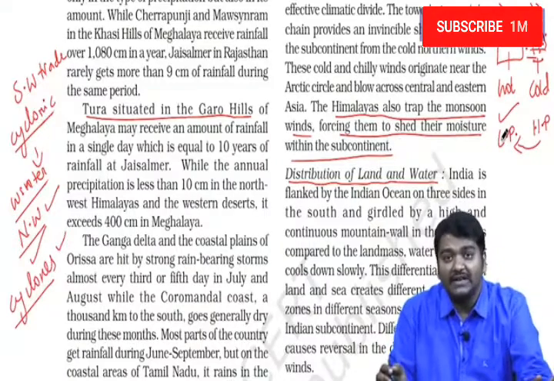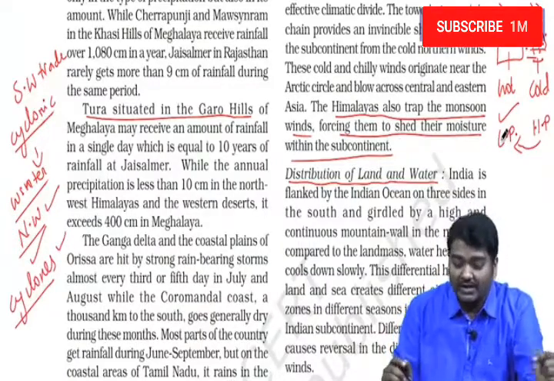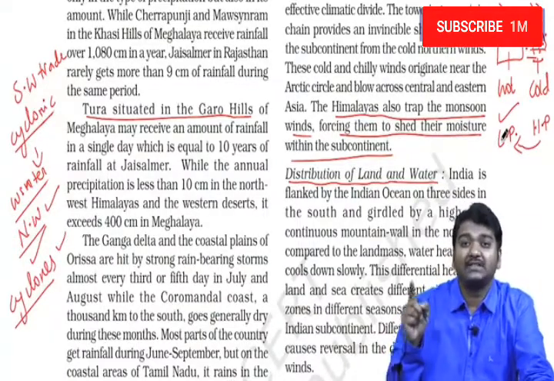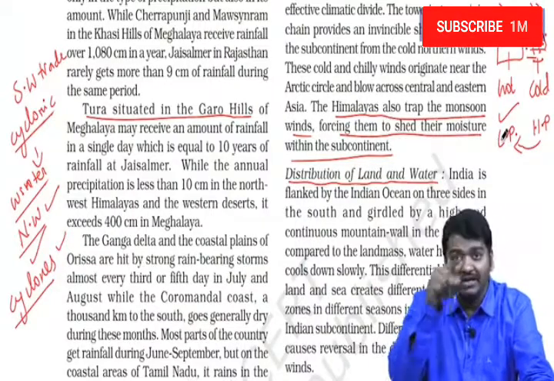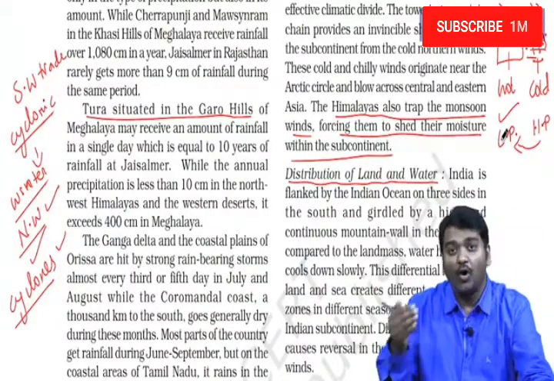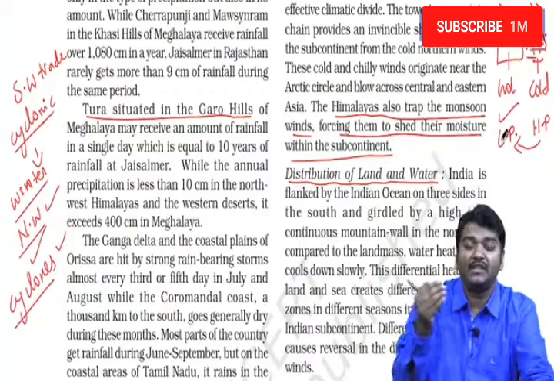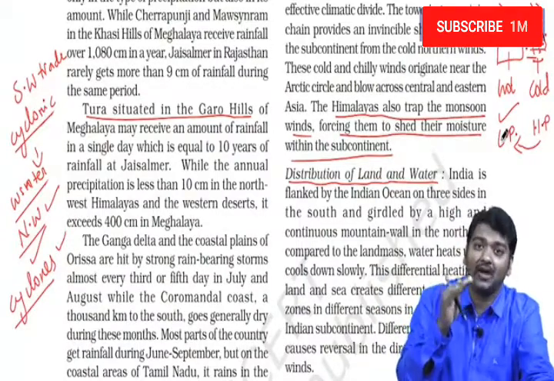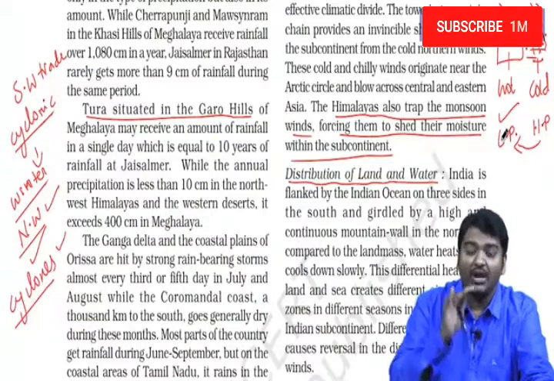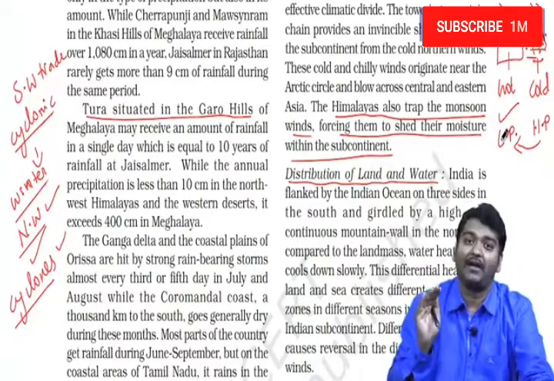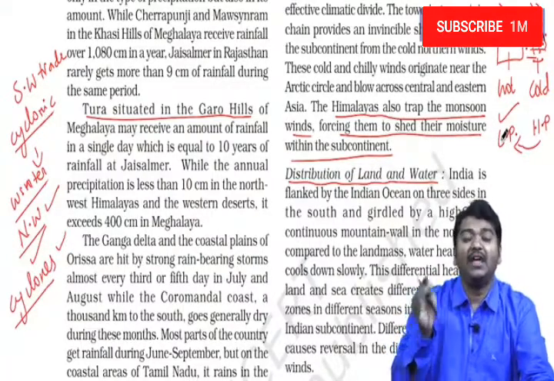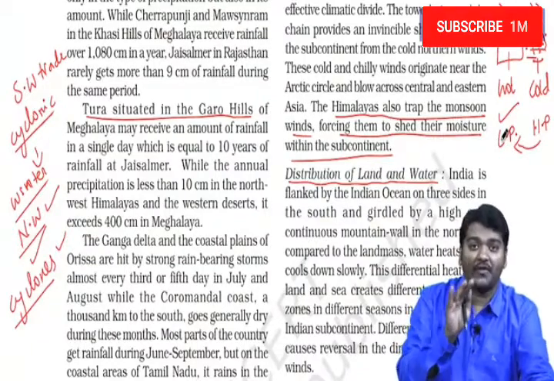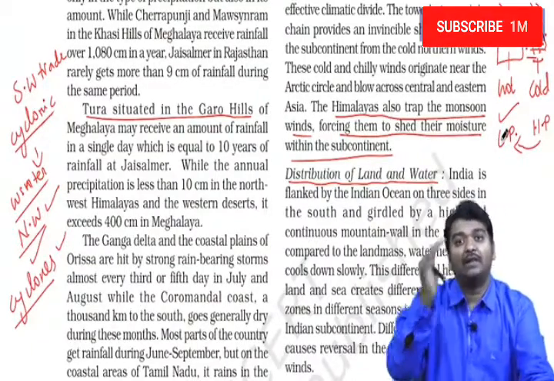And it is considered as one of the major factors that in summer, when the sun's rays are falling vertically on the Indian mainland, the ocean, the Indian Ocean, Arabian Sea, Bay of Bengal, is much cooler. High pressure is usually observed on the ocean and low pressure is observed on land. And this differential heating leads to winds blowing from ocean to land.